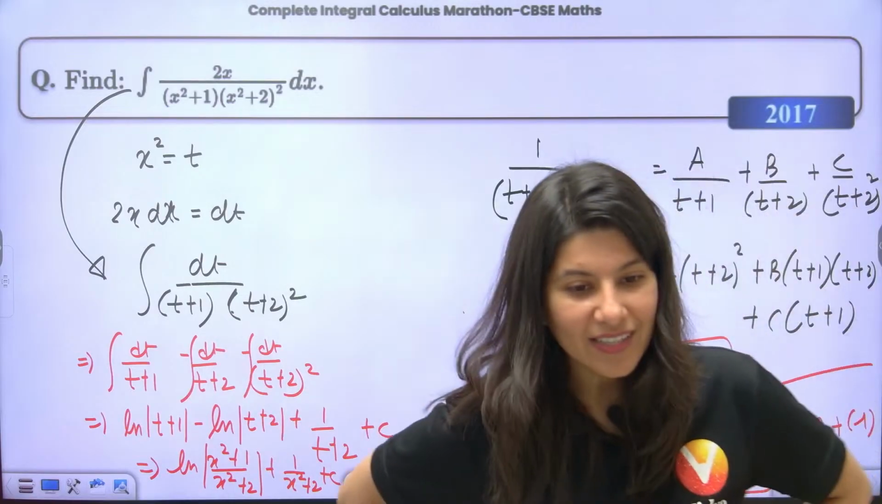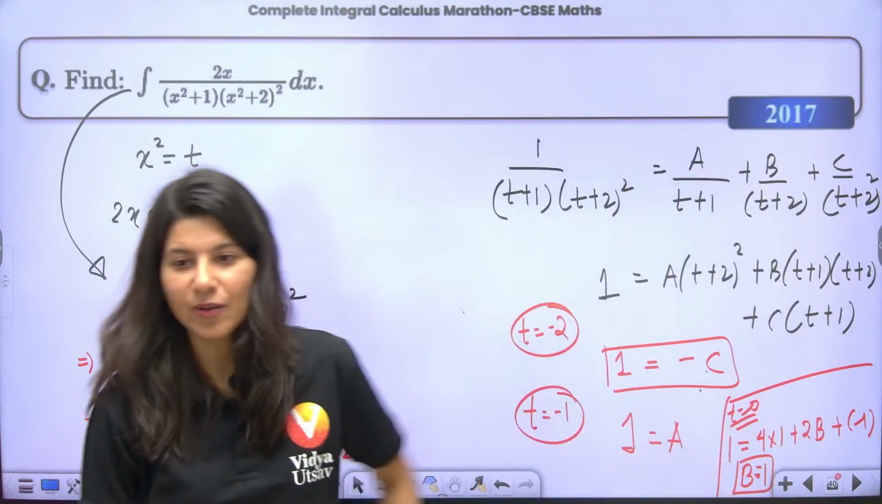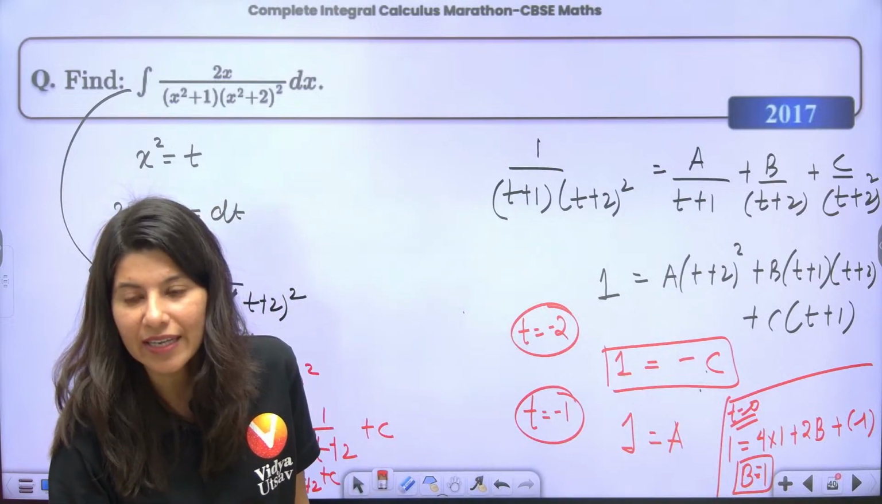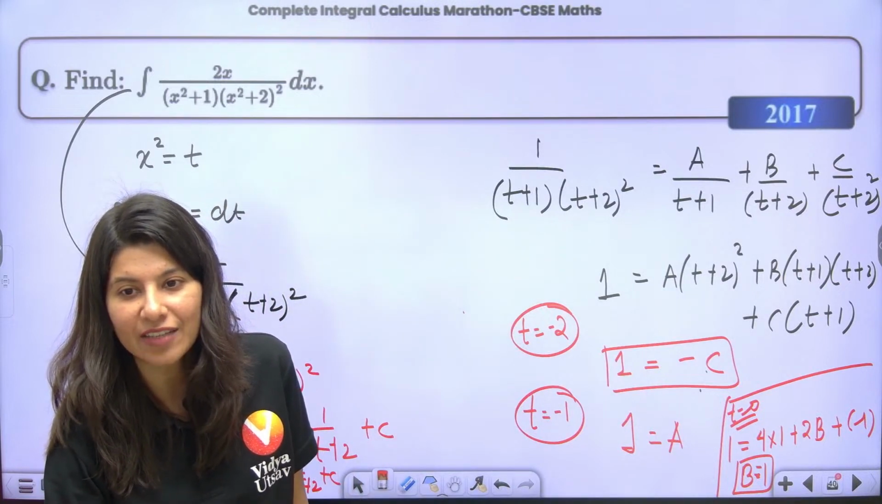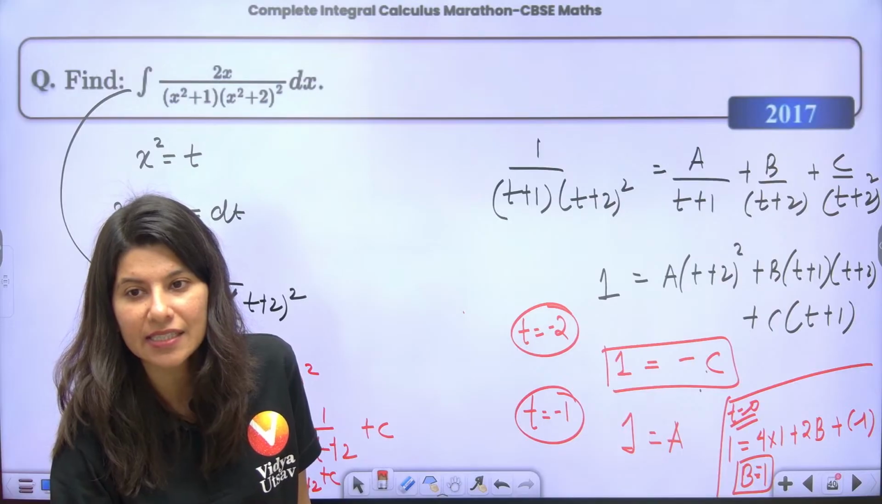Okay. Yes, Athriya, you are absolutely right. I don't know how many of you are like, ma'am, yes, we are confident that we'll get the value of A, B and C.